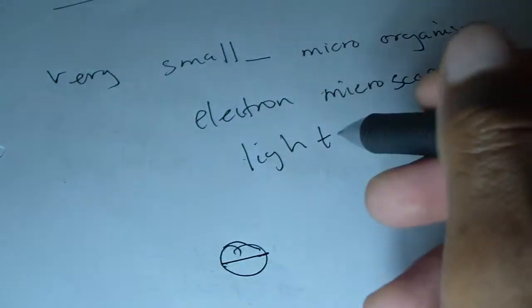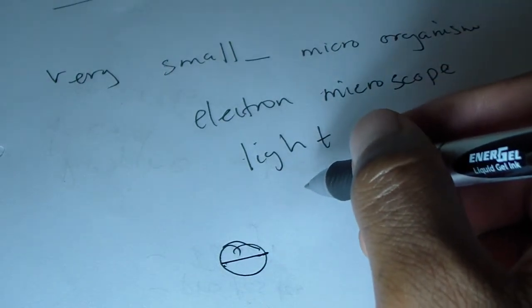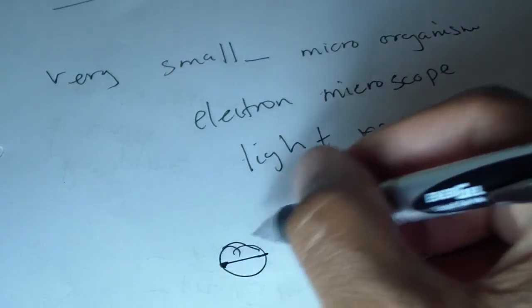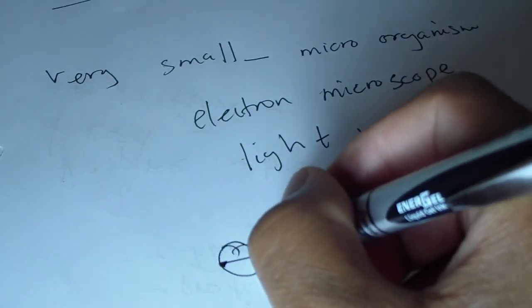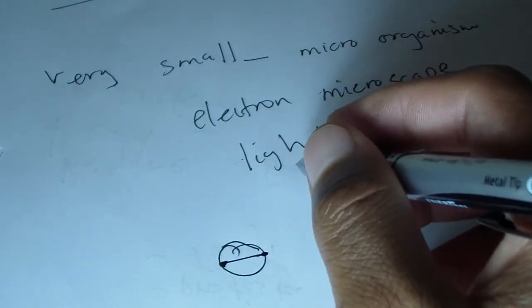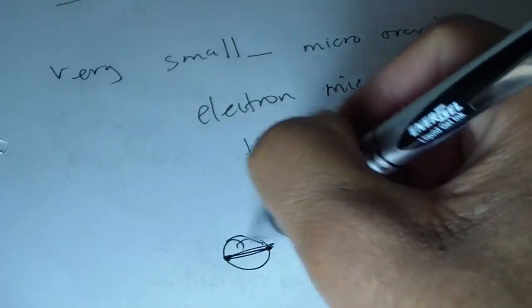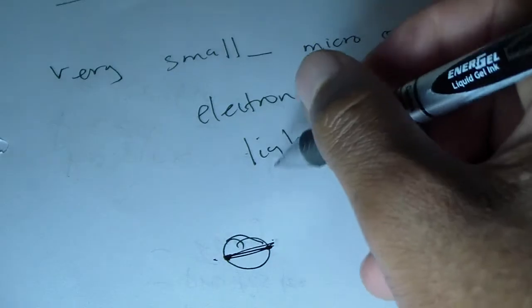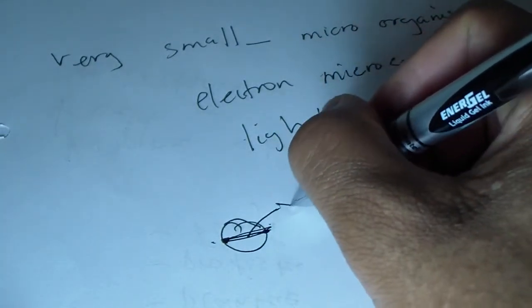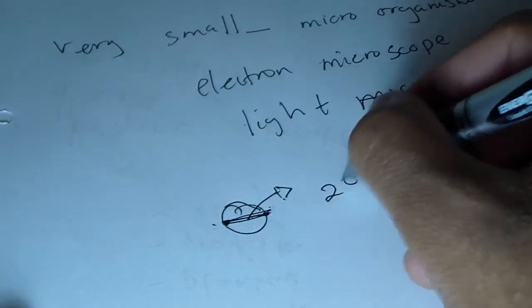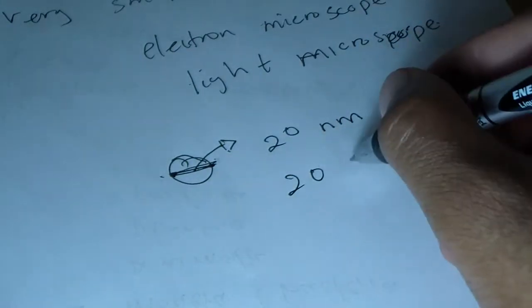There we go. So there's a diameter between... so it's the distance between two... so there's our diameter, the distance between the circumference. Okay, so it has to be the larger distance. So if you look at the diameter of this thing, it's pretty much 20 nanometers, or 20 times 10